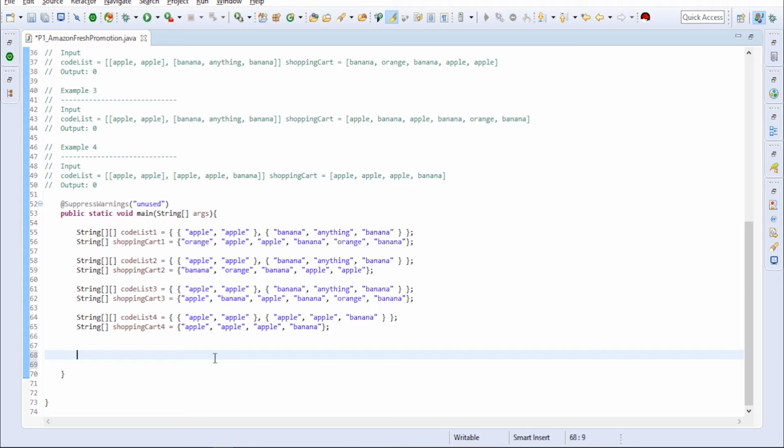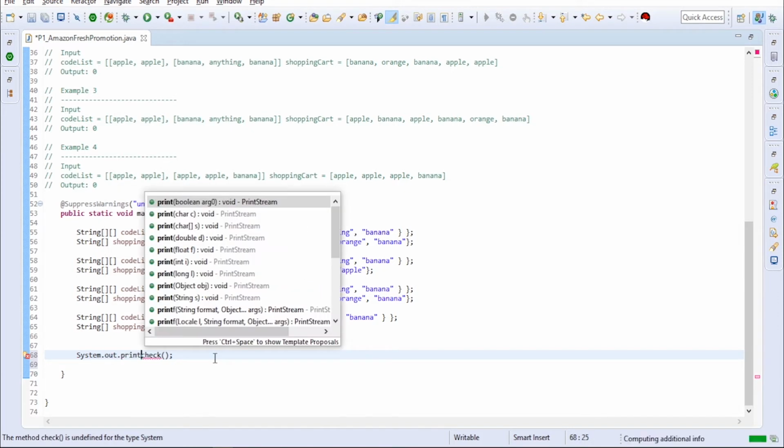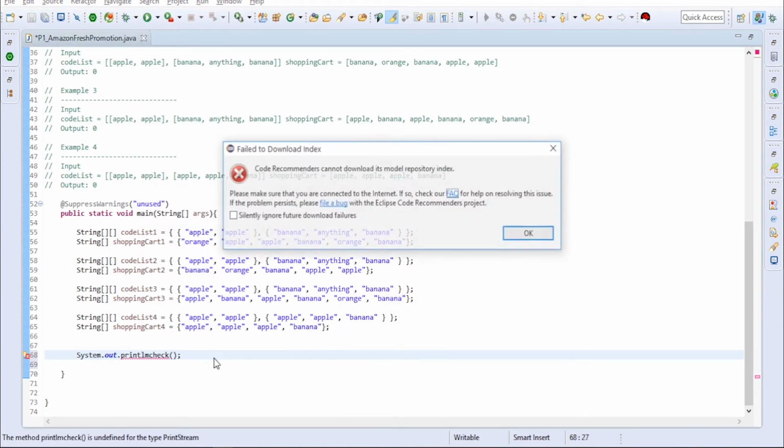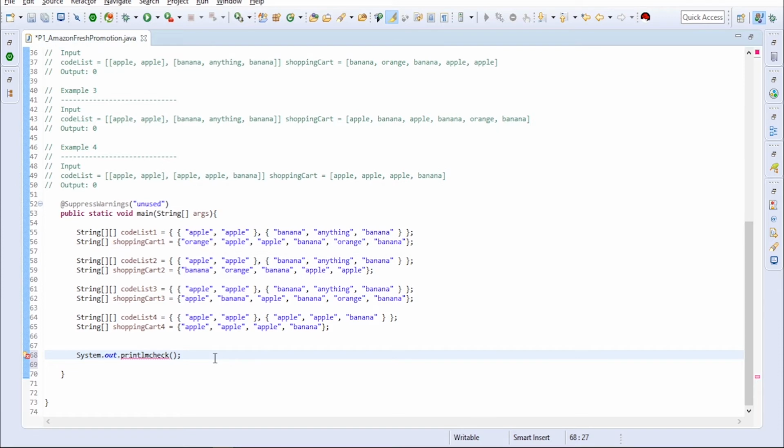Okay, so we'll check with everything, with the input as code list, comma, shopping cart.